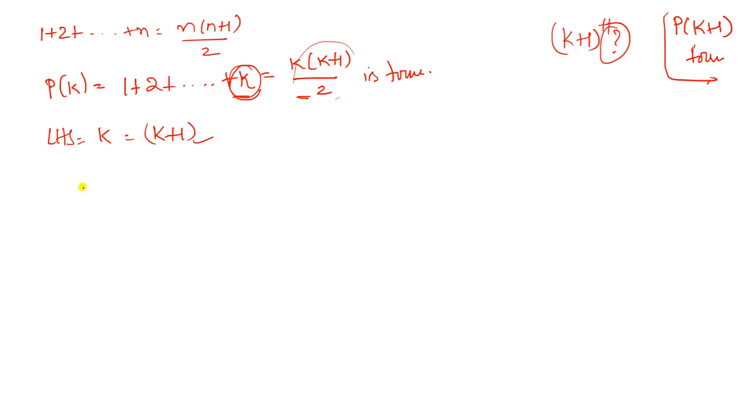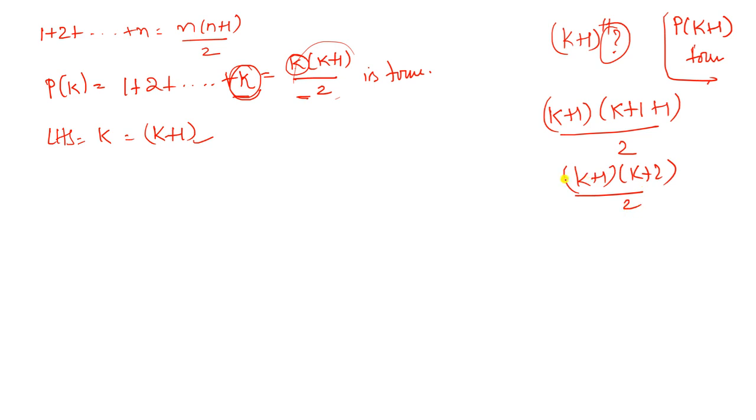Clear? Now you see what we have to prove. After adding the k plus 1th term on both sides, we get the required function. For example, in the place of k we have to insert k plus 1 plus 1 by 2. Okay, so that k plus 1, k plus 2 by 2. So this is the answer. We have to get this answer after adding the term on both sides.